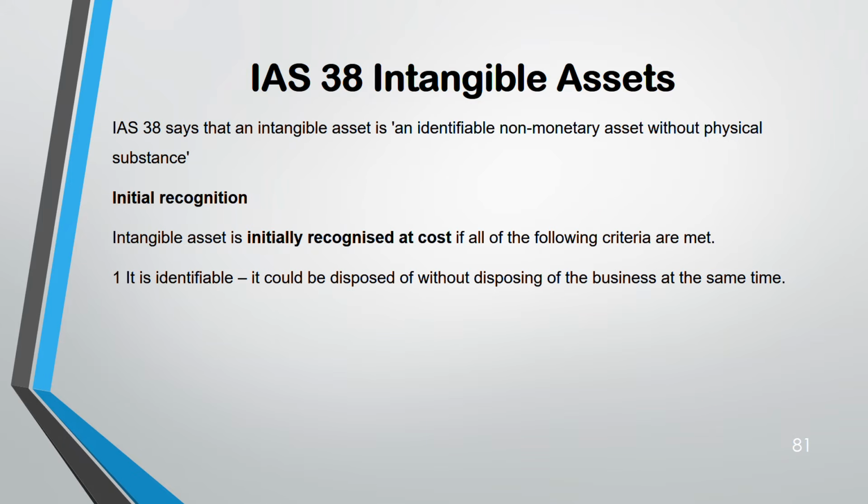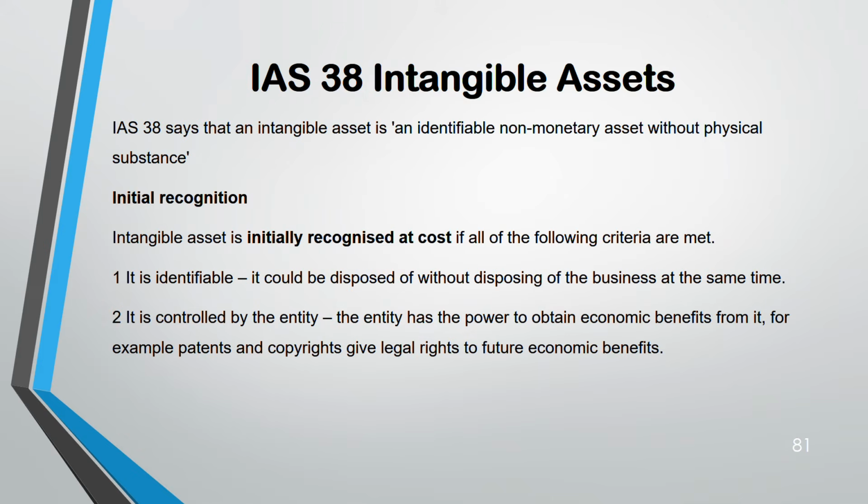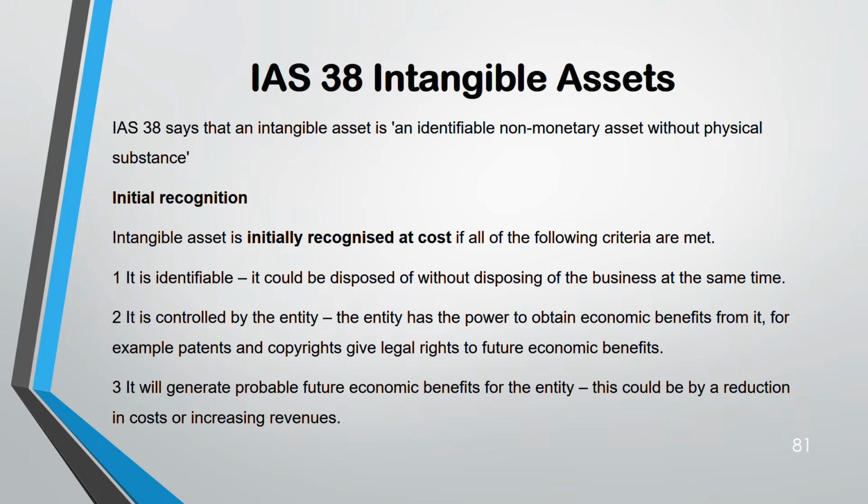These are the 4. Number 1 has to be identifiable. That means you can separately dispose it from the business. It's a part of a business, but in case you want to sell it separately also, you can sell it. Second, it needs to be controlled by the entity. Let's say copyright, patent, because of which you are getting revenues, royalties. Third, it needs to generate future economic benefit.